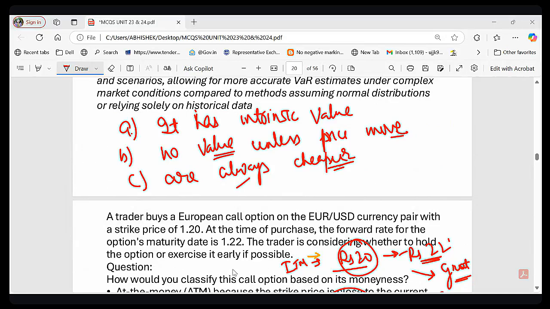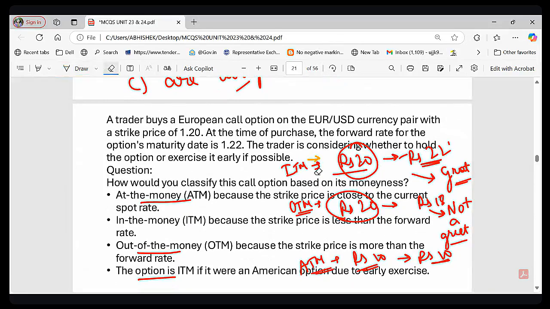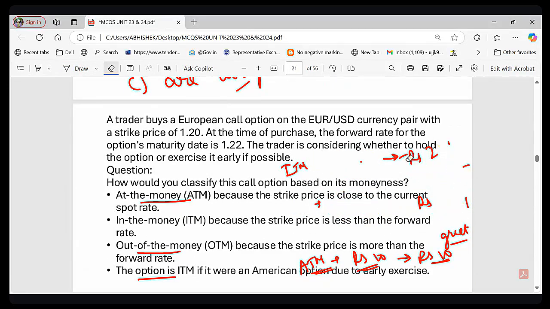Because once you answer this, only then can you easily answer this question, right? The benefit of ITM is that the correct answer is option A, it already has value, as it can be exercised for a profit, because it has intrinsic value. ITM has its own value, right? Now in this question, the call option is given. Do you know the meaning of call option?